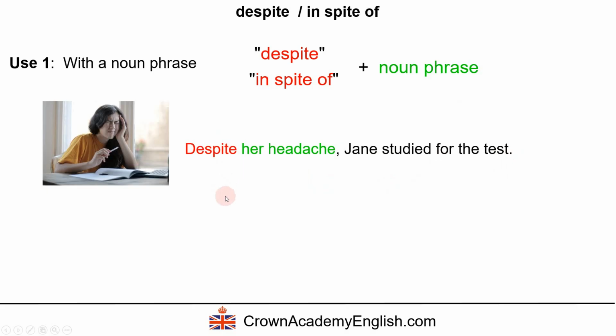Remember before we had although and then we had a subject and a verb. Well, we do not have that here. Here we have the noun phrase. Okay, so her headache.